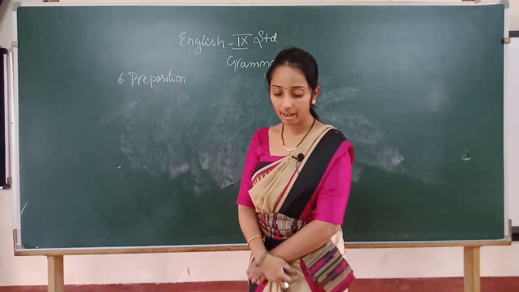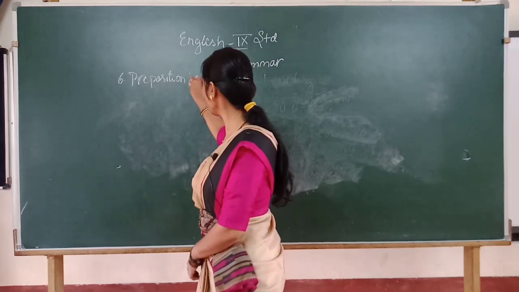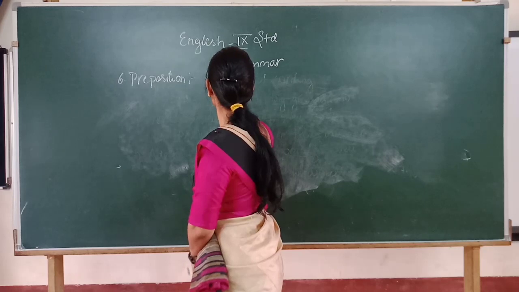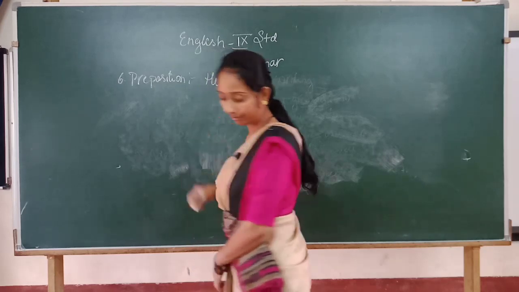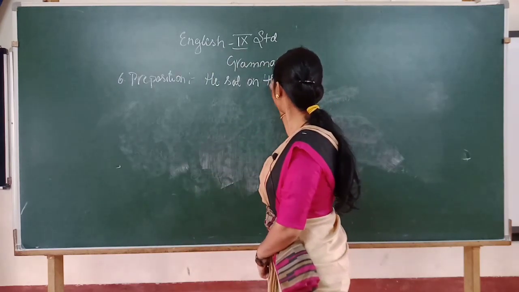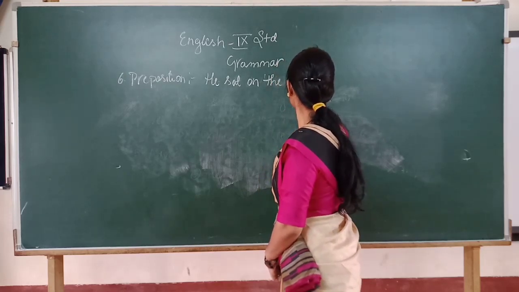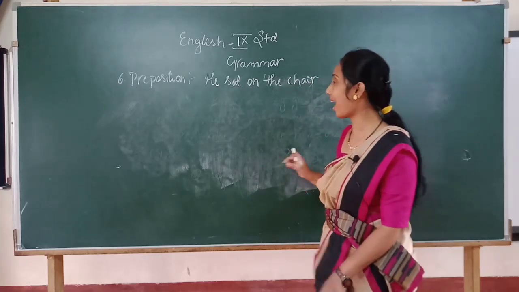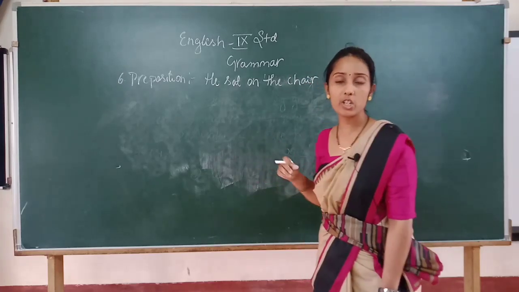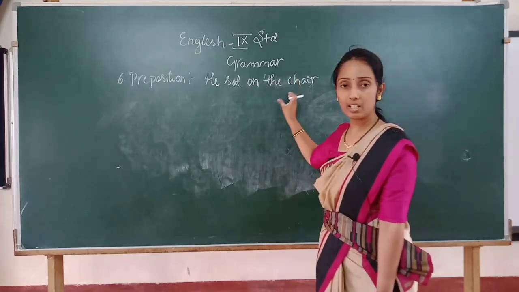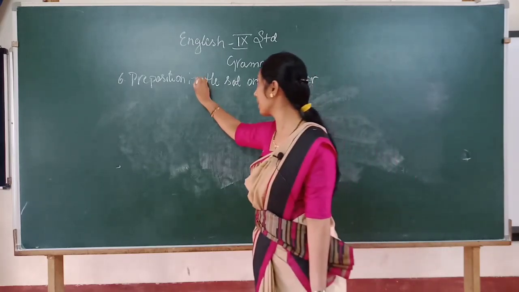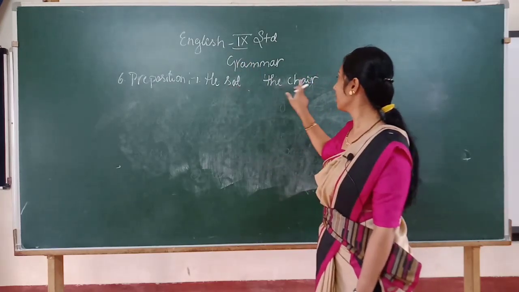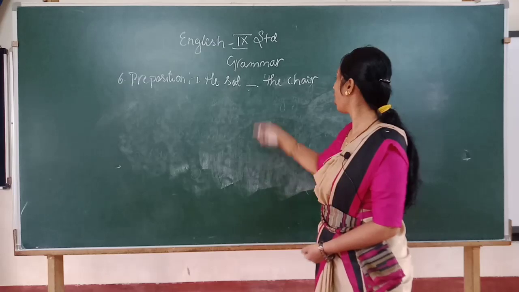One example, write down. He sat on the chair. See children, as I told, the preposition shows a relationship and links with other words. How does it show the relationship? Suppose you leave this word out: he sat dash the chair.